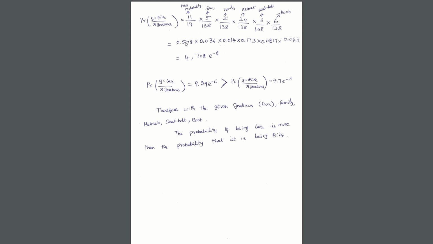of course the probability is going to be very small, and therefore you can classify this as, for example, probability of Y given car X features is greater than the probability of Y given bike X features. So with the available features for family, helmet, seatbelt, boot, etc., we can classify that the probability of it being car is more than the probability of it being bike. That's how the vehicle description can be classified, and this is how naive Bayes can be applied to each classification problem.